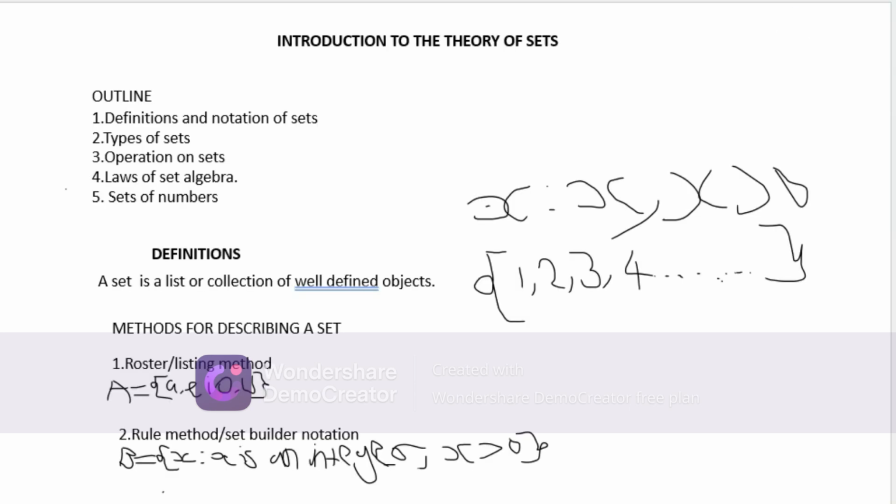Welcome everyone again, and in today's video for sets we are going to do the last part, which is sets of numbers. If you look at the course content, you'll find that was the last part. We have done definitions and notation of sets, types of sets, operations on sets, laws of set algebra, and today we are going to look at sets of numbers.